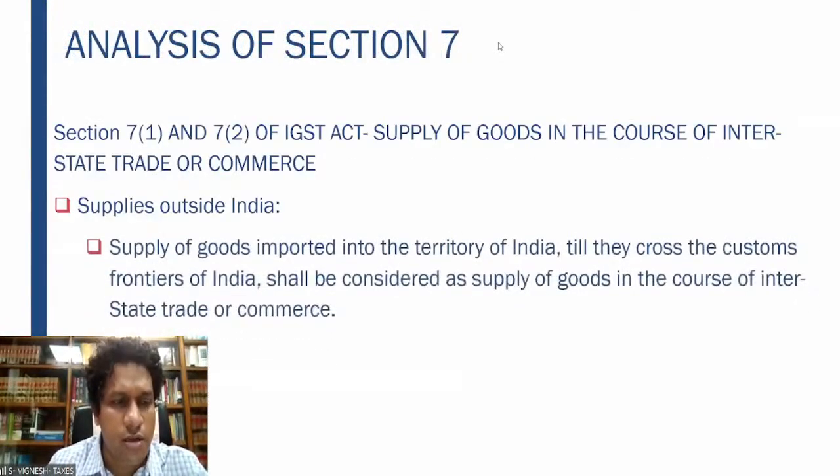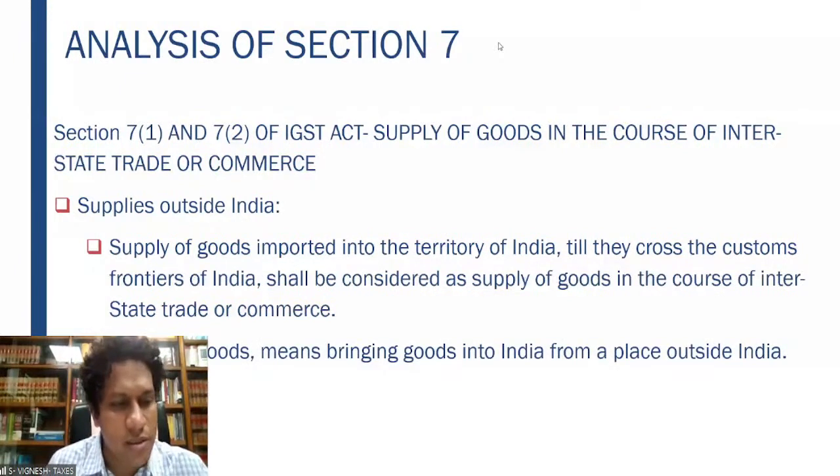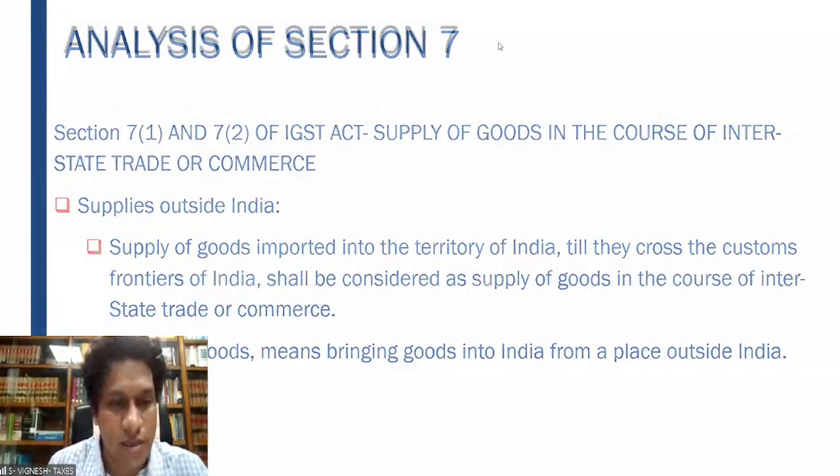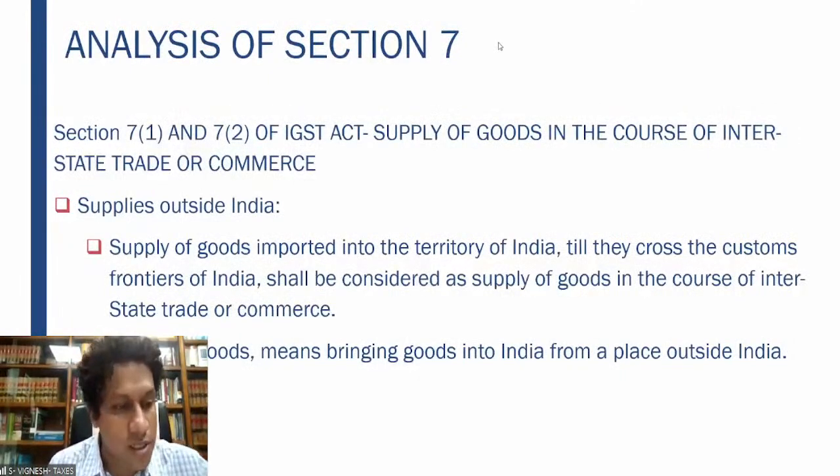Then moving forward, supplies outside India. Here, in the course of interstate trade or commerce, the supply of goods imported into the territory of India till they cross the customs frontiers shall be considered as a supply of goods in the course of interstate trade or commerce. Import of goods means you are bringing the goods into India from a place outside India. That is your import of goods. I hope this point is also very clear. Supplies outside India and import of goods.